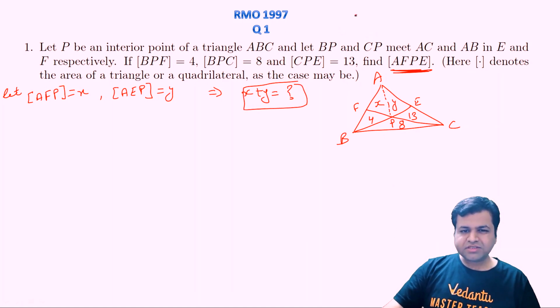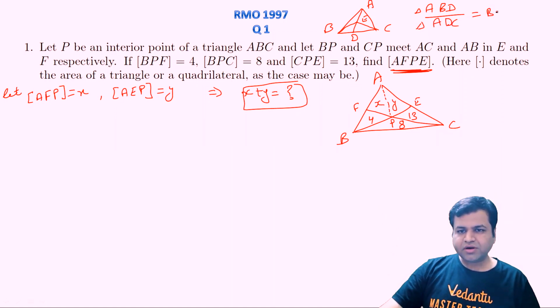And in fact, a simple result that we know in any triangle: let's say ABC is a triangle, and let's say this is any point D and here it is any point E. So the area of triangle ABD upon the area of triangle ADC will be simply BD upon DC, because the height is the same in both cases. That should also be equal to the area of triangle BED upon the area of triangle ECD, because the height will be the same for both triangles and the bases are in the ratio BD upon DC.